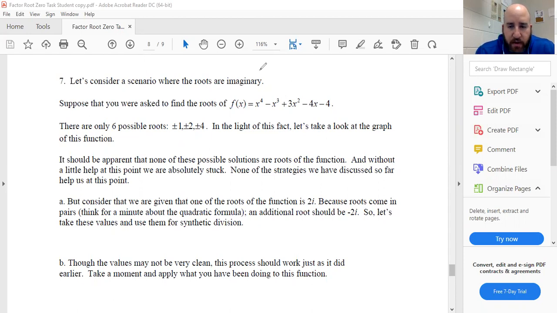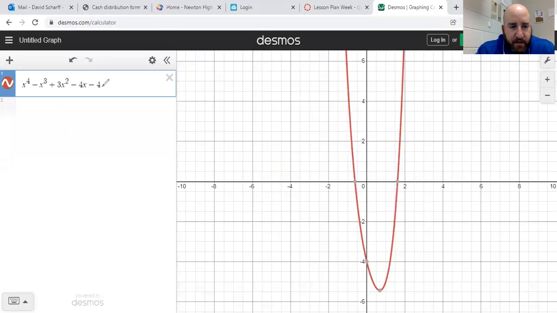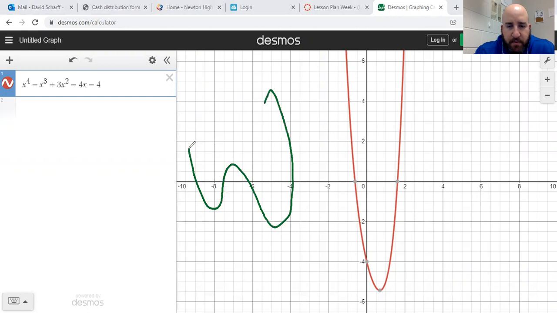However, if we look at the graph, I have typed in the R function over here. I've drawn a couple. We're going to look at the graphs more next week. They're supposed to look more like double parabolas, kind of like this. This kind of looks more like a single parabola.